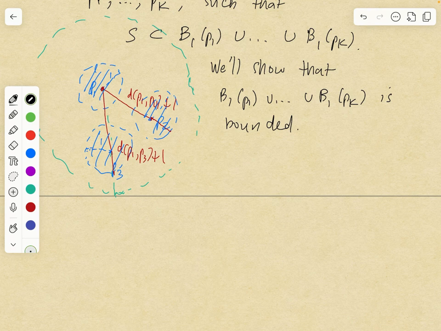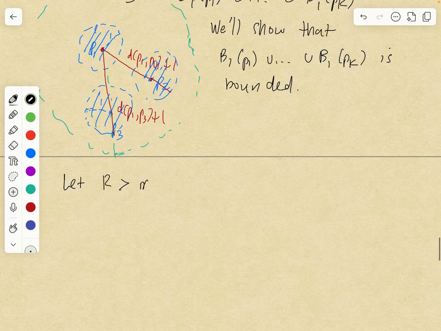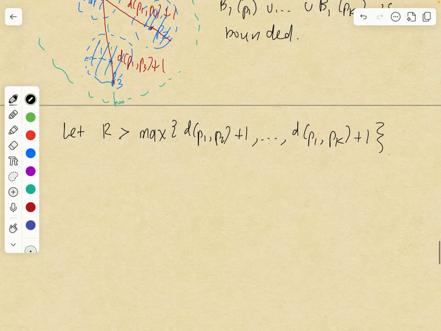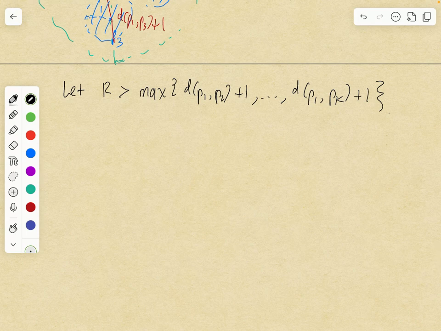So we'll take R to be just any number larger than the maximum of the distance between P1 and P2 plus 1, up to the distance between P1 and Pk plus 1. Or alternatively, we could just take the maximum of the distance between P1 and P2 up to the distance between P1 and Pk, and then just add 1 to that, right? It's the same thing. But anyway, this is also okay.